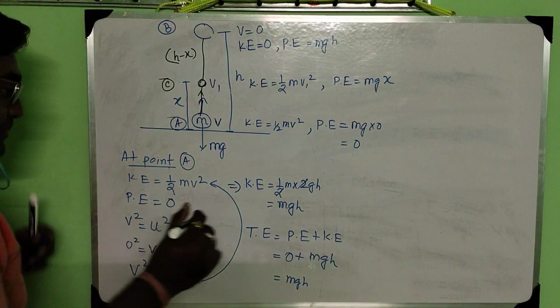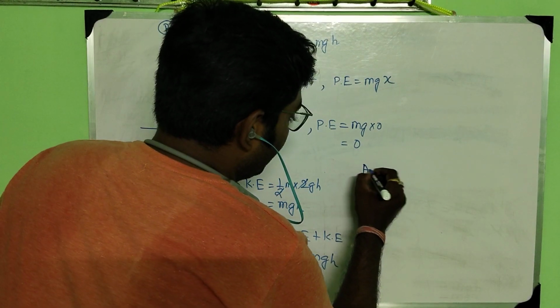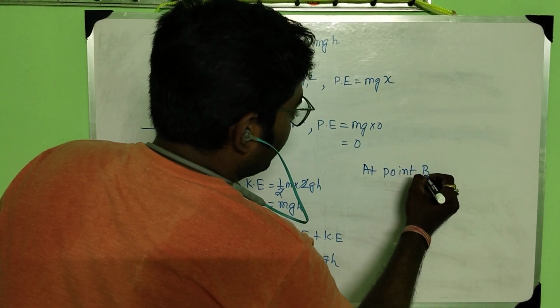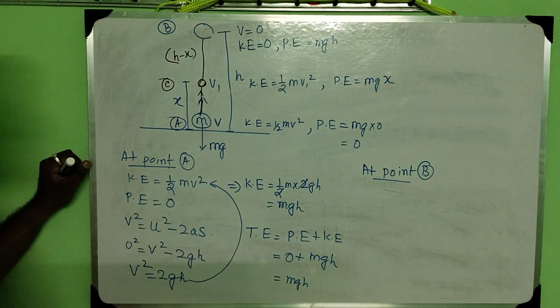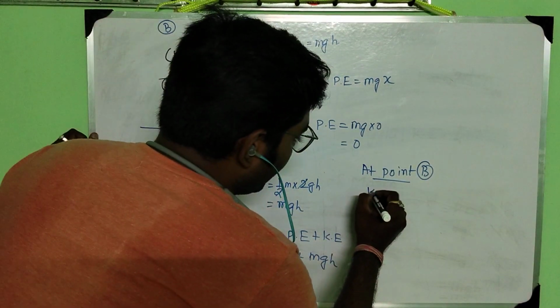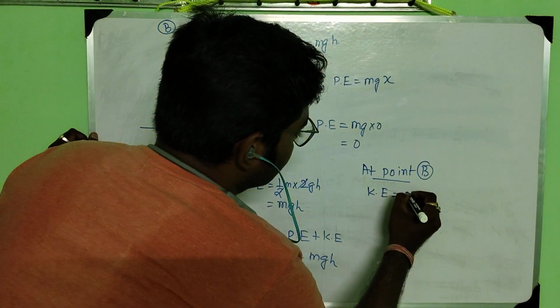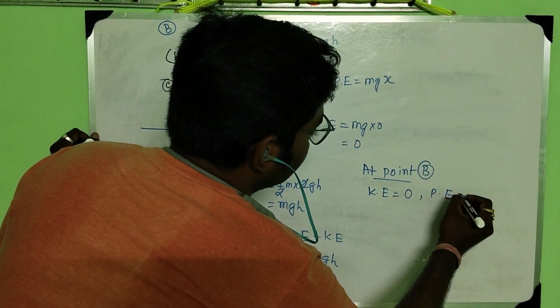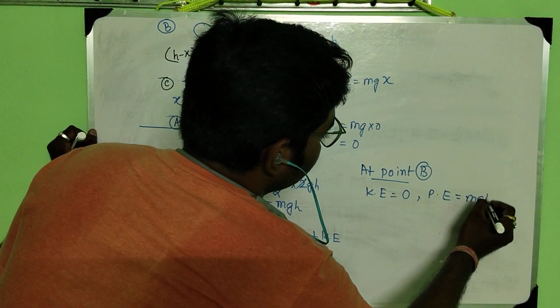Now at position B, the kinetic energy is 0. Potential energy is mgh.